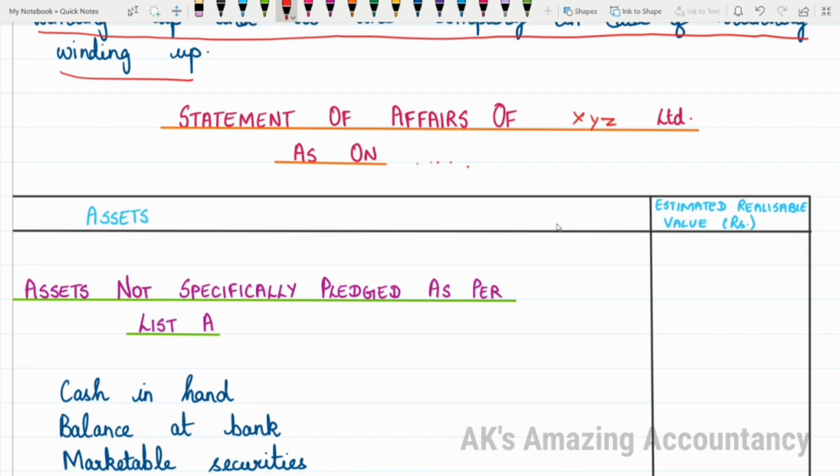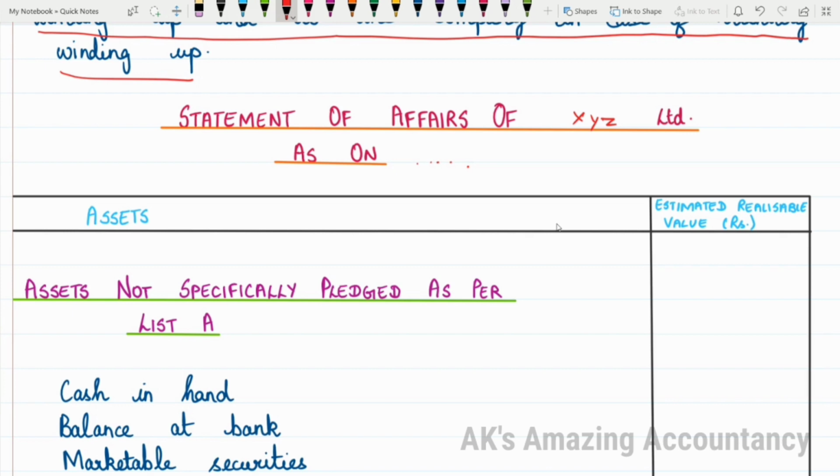Then you will start with columns. First you will be giving the heading as assets, and one small column is for rupees, and in that rupees column you have to write as estimated realizable value. This is because when we record the assets in the statement of affairs, we are going to record the assets in terms of their estimated realizable value. In case estimated realizable value is not available to us, then we'll be taking the book value, which is nothing but the value that is already given in the problem. So how will you give the heading for this amount column? It is going to be estimated realizable value in terms of rupees.